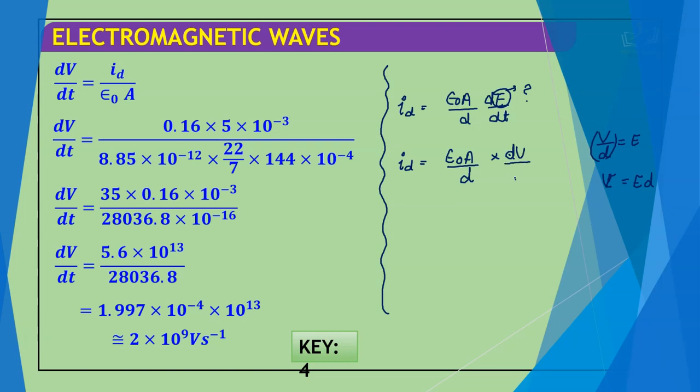So what will dV by dt become? If I want to calculate the value of dV by dt, this becomes ID divided by epsilon naught times E.